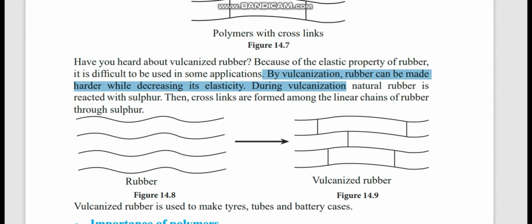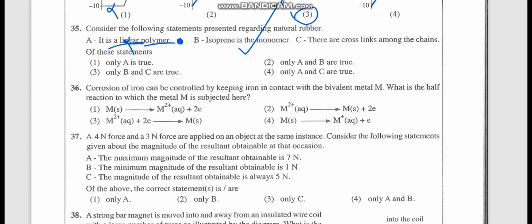Polymers with crosslinks. So rubber does not have crosslinks. So that is wrong. Natural rubber, they are referring to here. So A is correct. It's a linear polymer. So A and B are true. C is wrong. The second one is the answer.